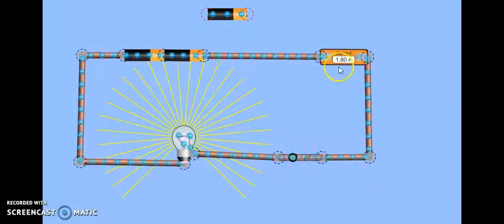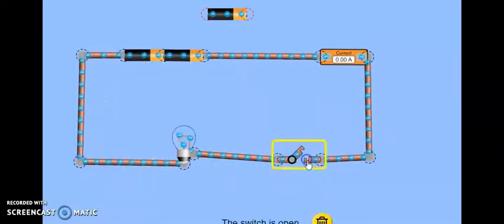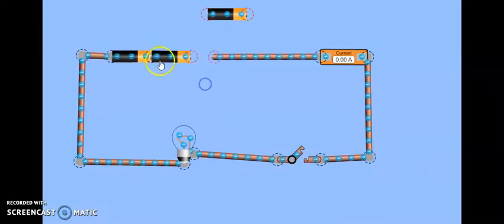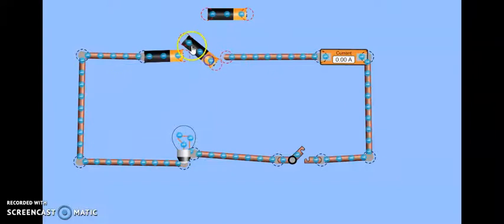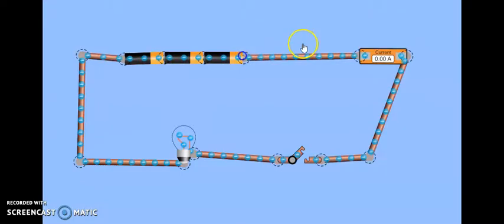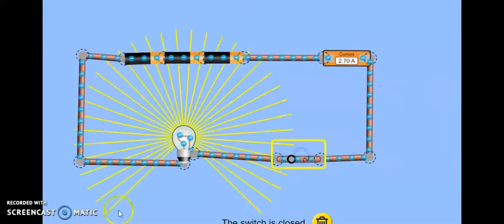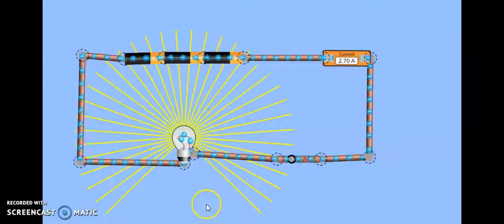Can you see the reading here? Let's do a quick thing. Let's remove one more battery. Okay, let's see. 0.90 on the ammeter. And can you see the brightness of the bulb? It's so low, right? So let's quickly add the 2 batteries back and see again what it is. 2.70, and see the brightness.